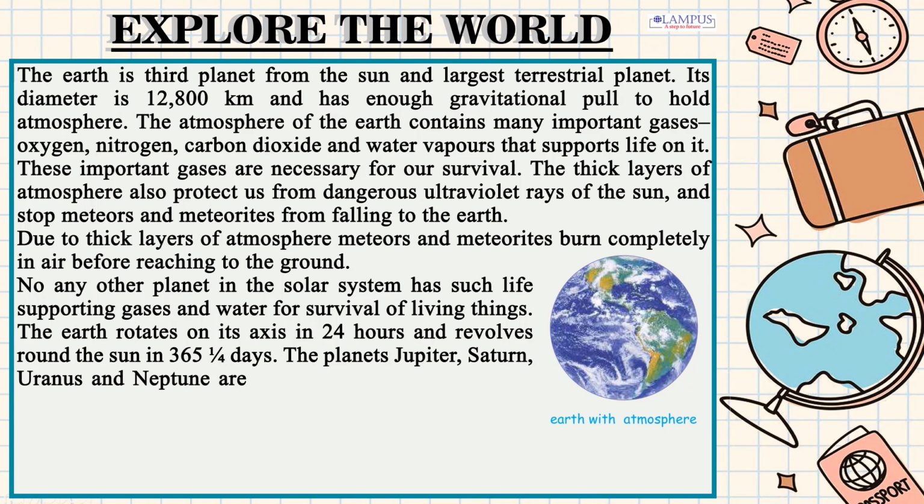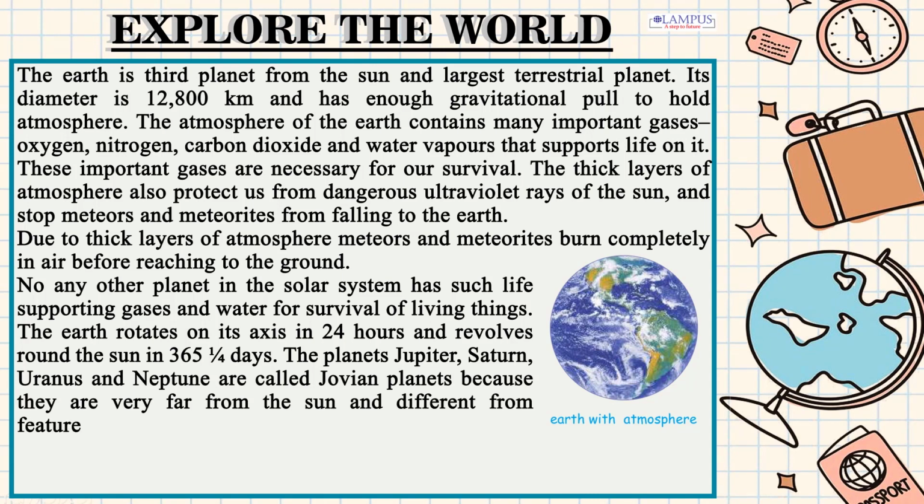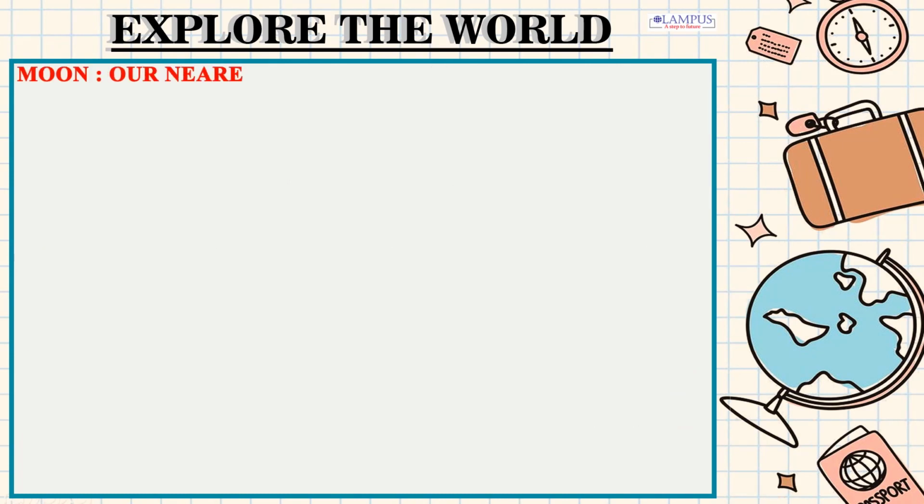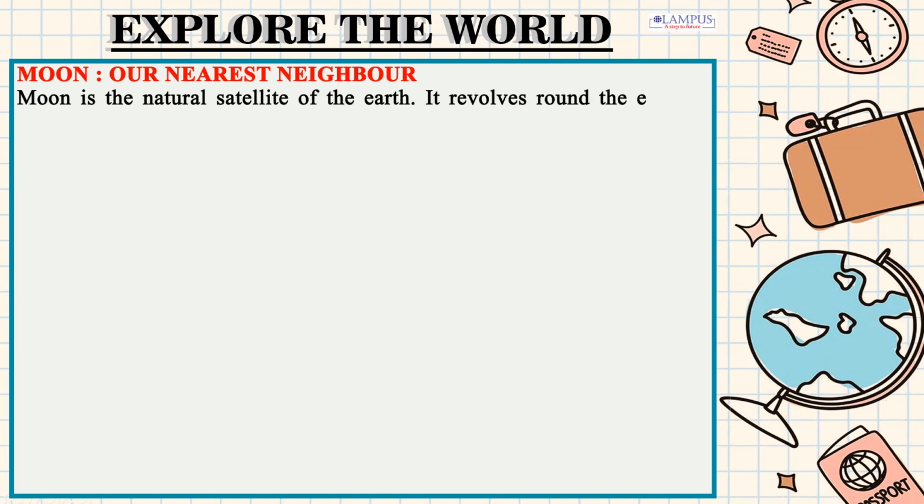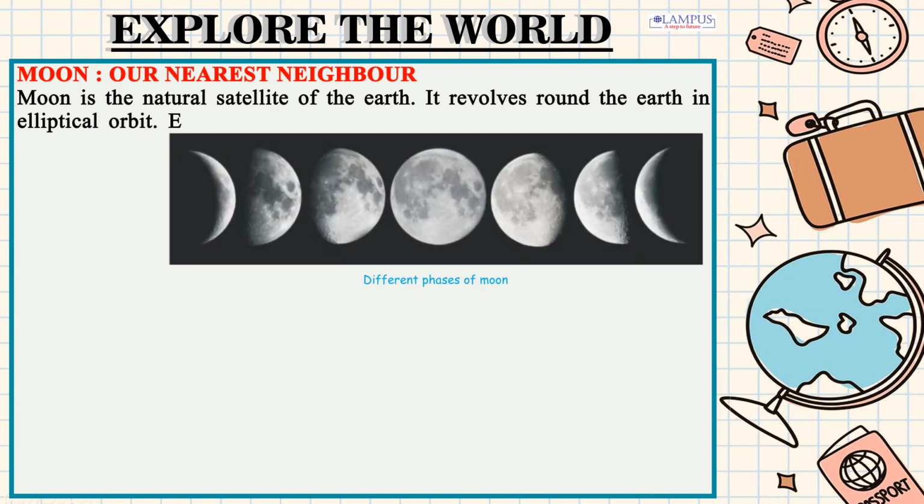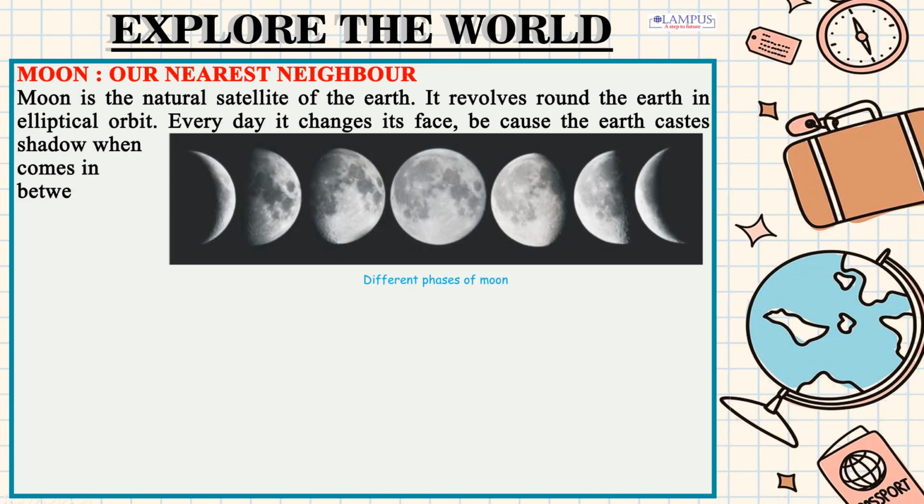The planets Jupiter, Saturn, Uranus and Neptune are called Jovian planets because they are very far from the Sun and different from features of terrestrial planets. Moon, our nearest neighbor. Moon is the natural satellite of the Earth. It revolves round the Earth in elliptical orbit. Every day it changes its phase, because the Earth casts shadow when it comes in between the Sun and the Moon. The Moon takes 27.3 days to orbit around the Earth.